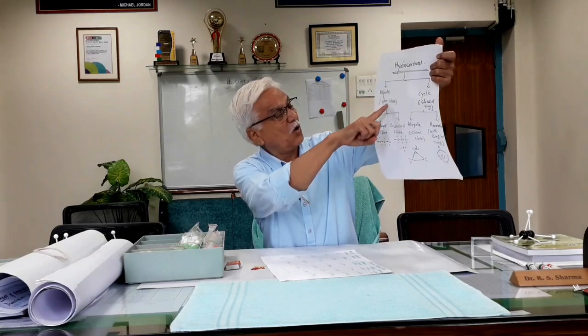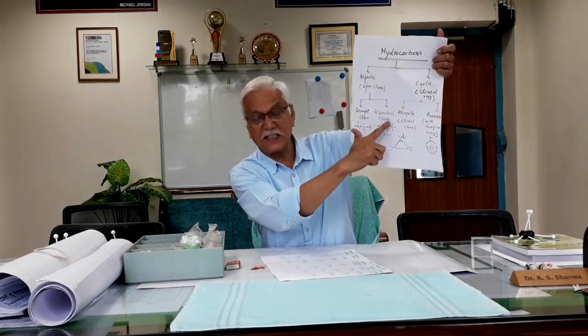Now, before I go to the modeling part, one more thing I would like to stress: these hydrocarbons, particularly the open chain, as I have shown you in this chart, aliphatic, open chain, straight chain, and branched chain. I am talking about the straight chain form.